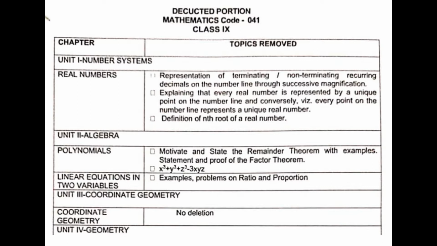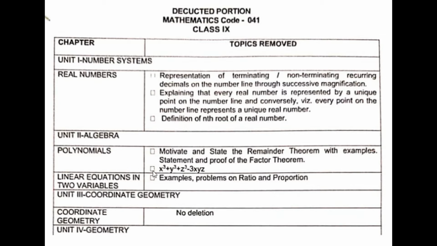Mathematics of Class 9 CBSE. So from the first chapter, representation of terminating and non-terminating recurring decimals on the number line through successive magnification has been deleted. So successive magnification is deleted. Also explaining that every real number is represented by a unique point on the number line and the converse of that statement. Those two topics have been deleted. Again, the definition of nth root of a real number. So altogether 3 topics have been removed from the chapter Real Numbers.